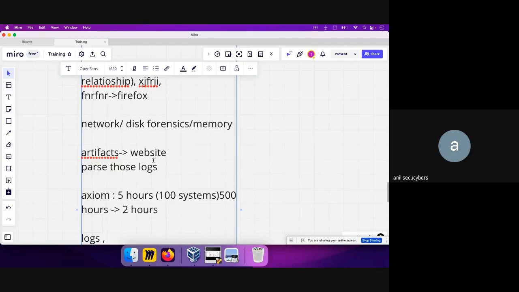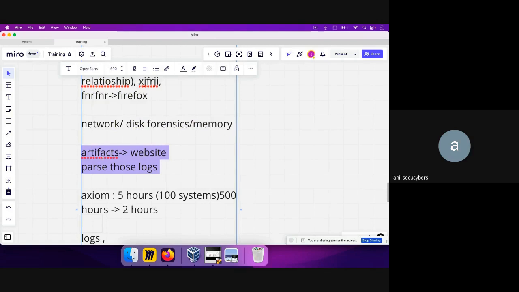Okay, but if you know what specific artifacts you need to see, and how to parse and analyze them, without even utilizing this tool, you can quickly get answers. When I did that investigation, it was a mix of the Axiom tool and a manual approach that I utilized.